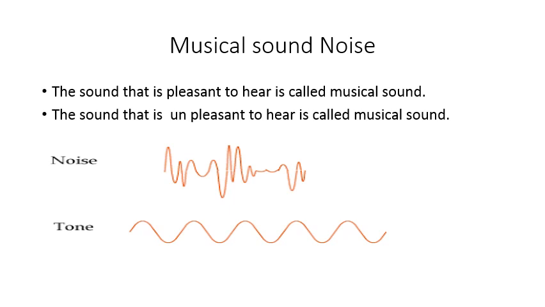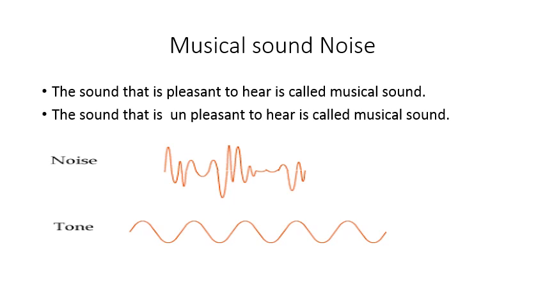The wave nature of musical sound is regular. Examples: sounds from musical instruments like sitar, guitar, etc., and sound produced by an electronic keyboard, harmonium, etc. are examples of musical sounds.